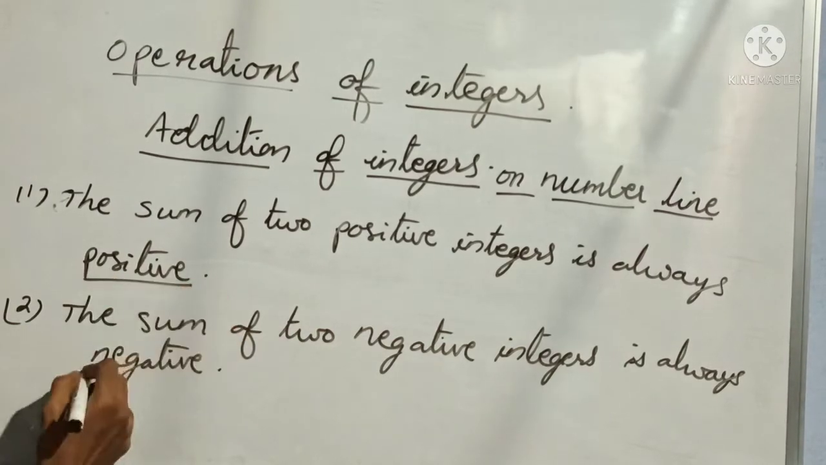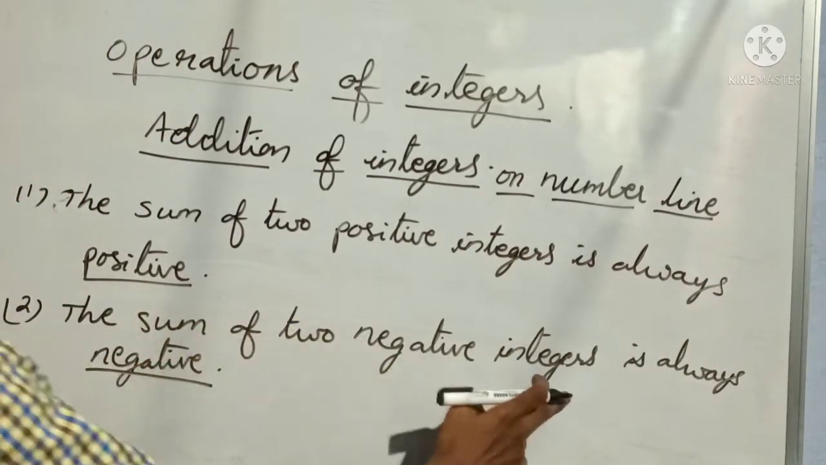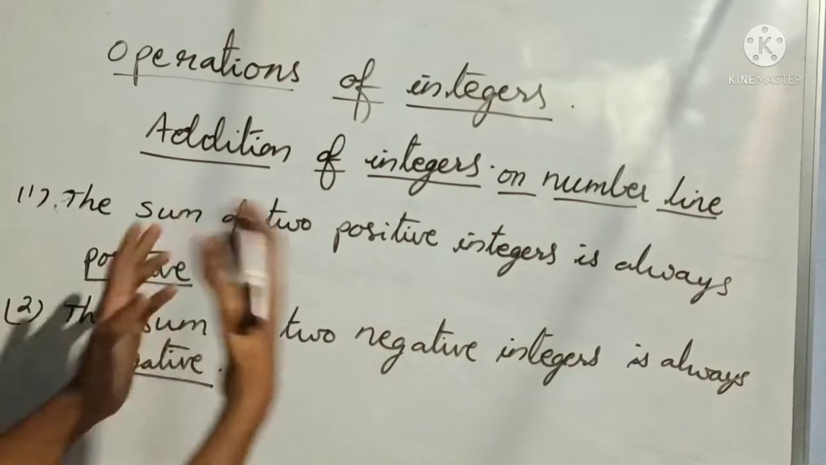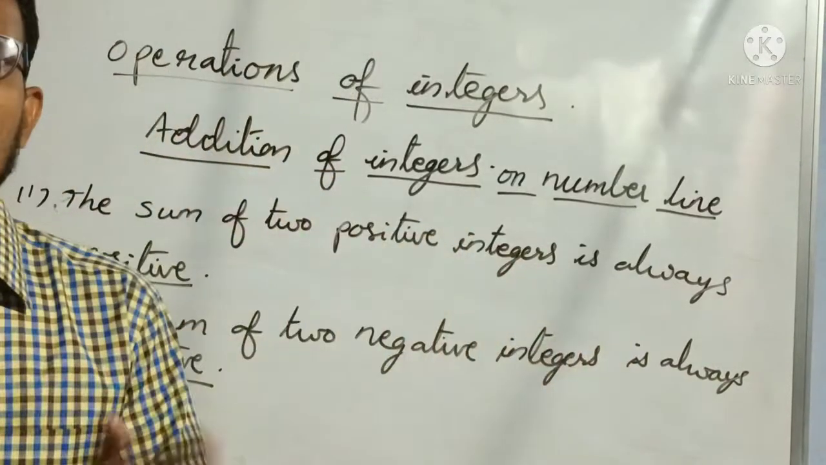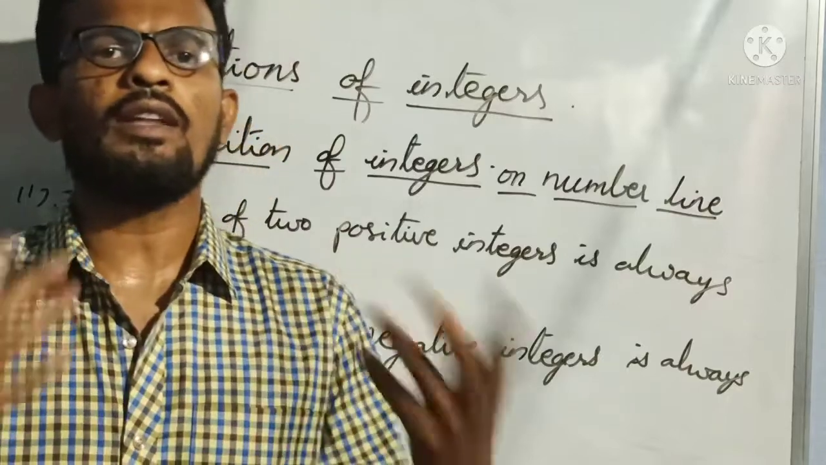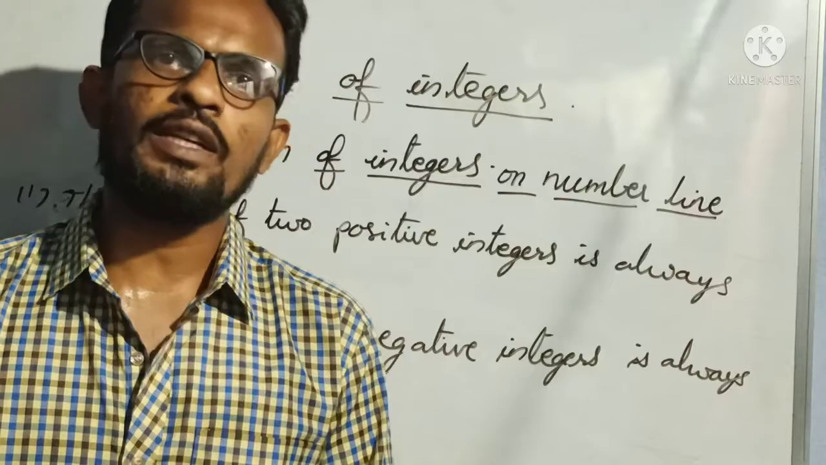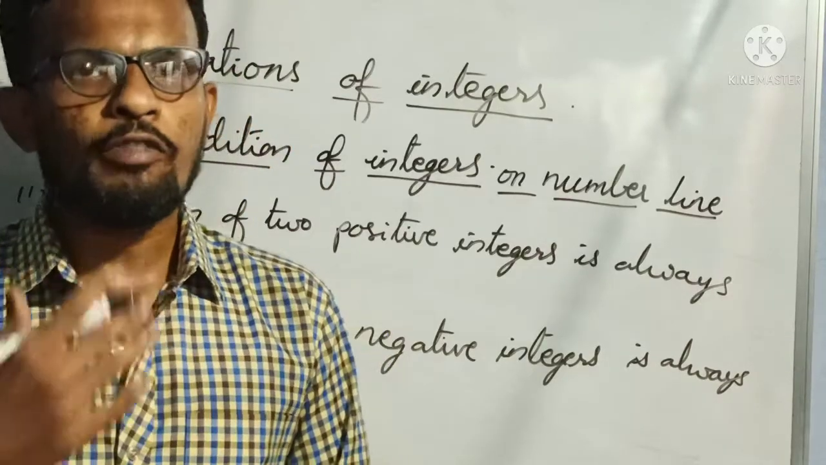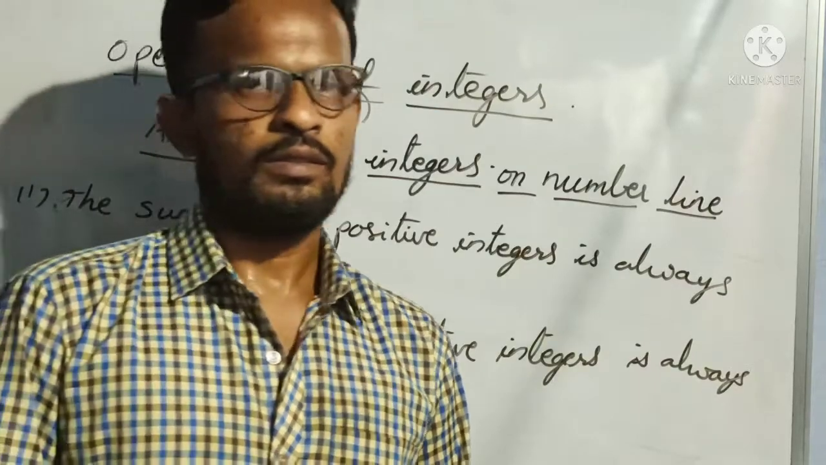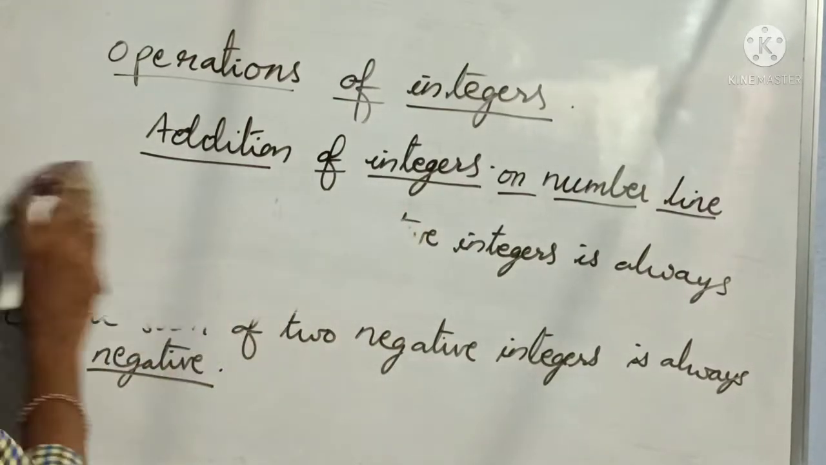Understood? Very, very important. The sum of two positive integers is always positive. The sum of two negative integers is always negative. Not only two, but how many we want we can take. However many integers we count, that many integers we can take. But always the sum of all those positive integers is positive, and the sum of all those negative integers, whatever we are taking, is always negative. Clear? Yes. Next, third point, very, very important.